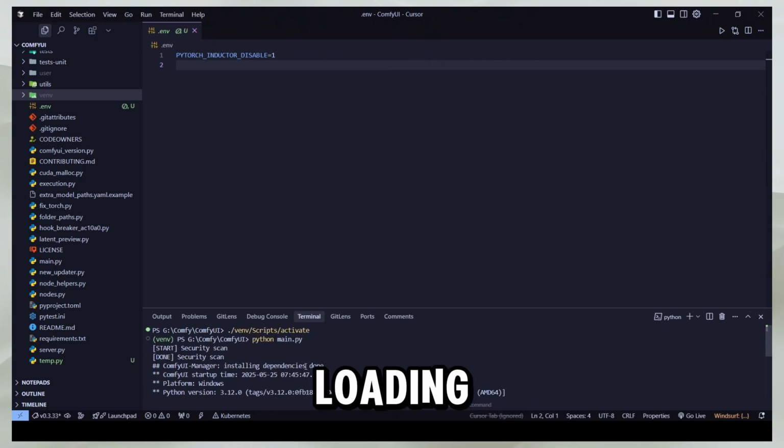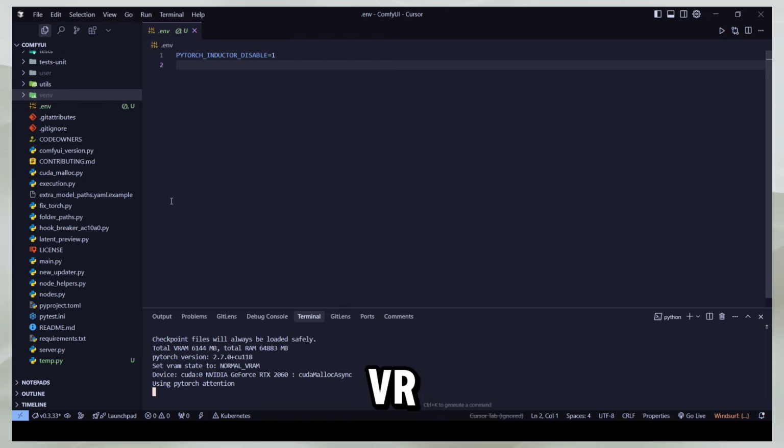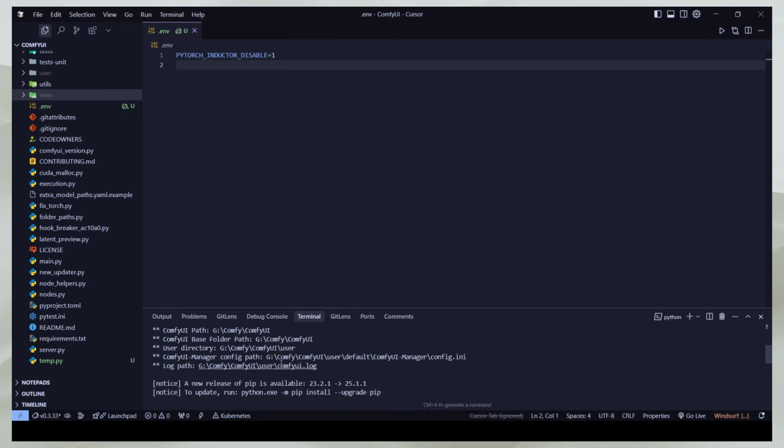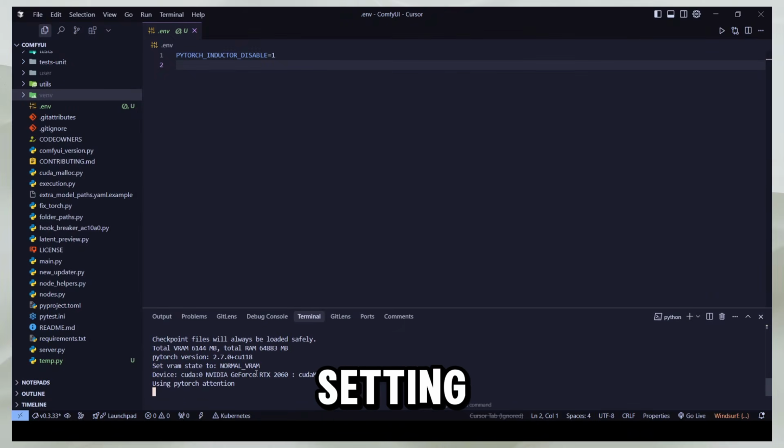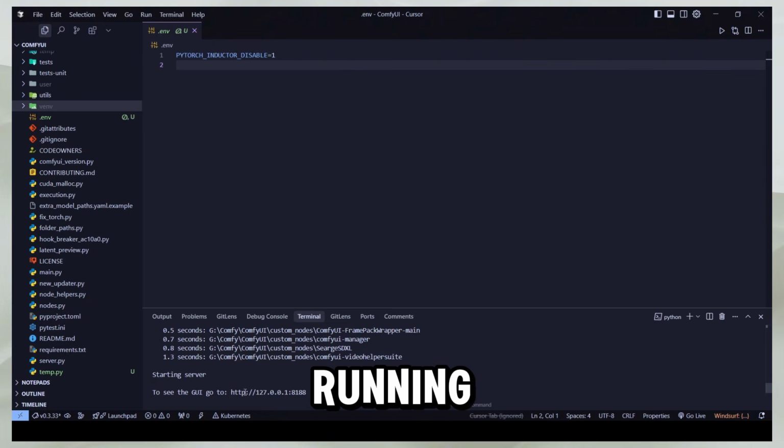And now you can see it's loading up. And here you can see it's detecting my graphics card. And you can generate images with a low tier graphics card. Even with 2 gigabytes of VRAM, you can generate the images with AI. So that's not a problem. And now you can see that it's setting everything up and it's going to load up pretty quickly. And now you can see the server started running at this URL.